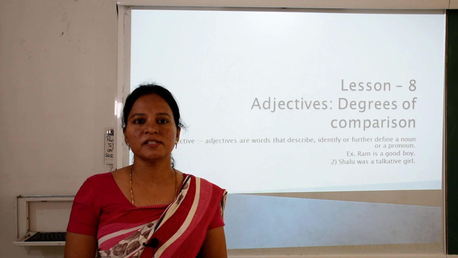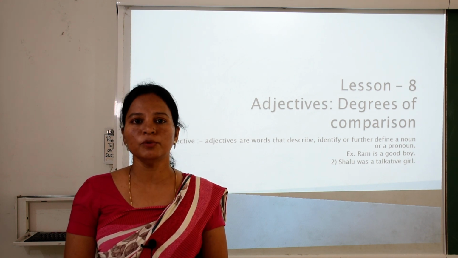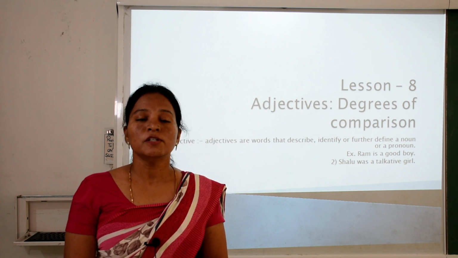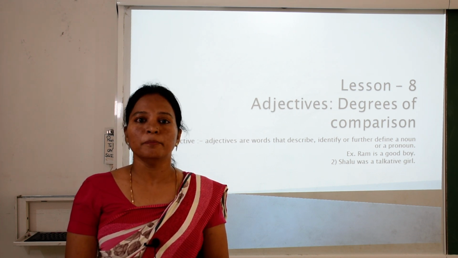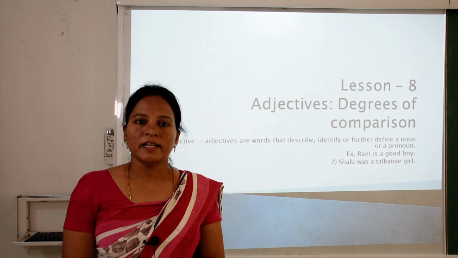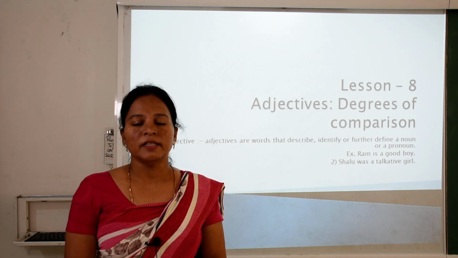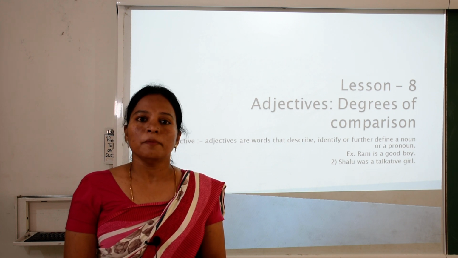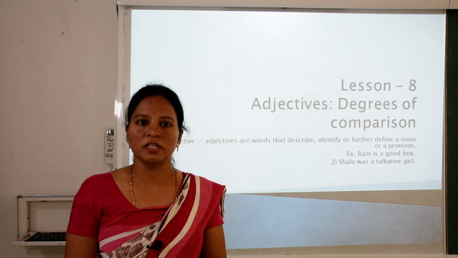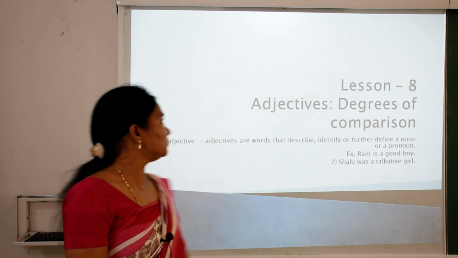Today we are going to discuss our 8th chapter from the grammar book. The name of your chapter is Adjectives, Degrees of Comparison. So children, we have studied adjectives in the previous video. Do you remember that? What is an adjective? An adjective is a word that describes a noun or a pronoun such as a person, place, animal or thing. So let's begin the chapter.